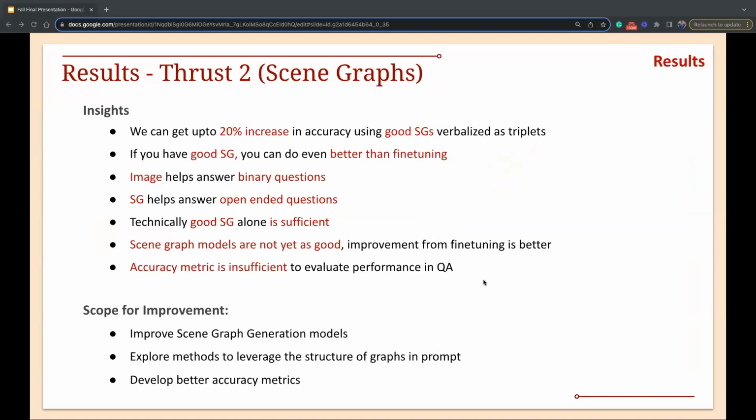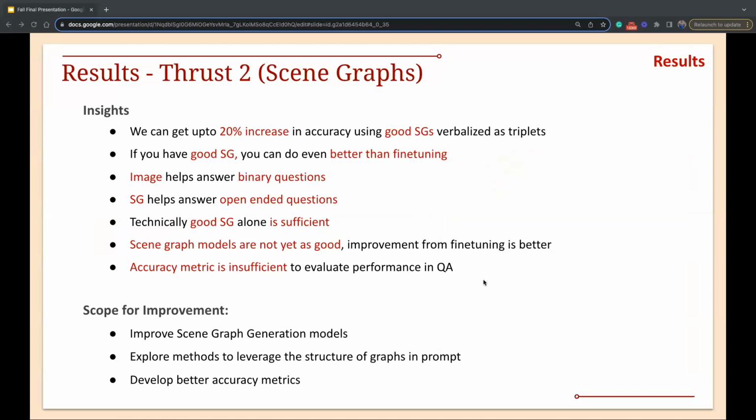So finally, we can infer that good scene graphs make a really significant impact on the QA task and could even do better than fine-tuning. The image modality helps answer the binary questions better, whereas the scene graphs help answer open-ended questions better. Technically, good scene graphs are sufficient to observe an improvement, but the images also provide a slight boost to the accuracy.